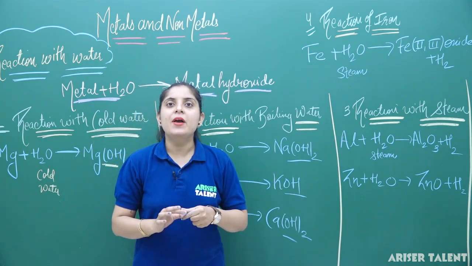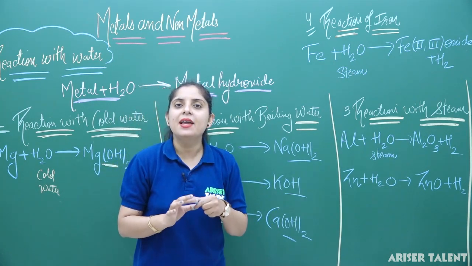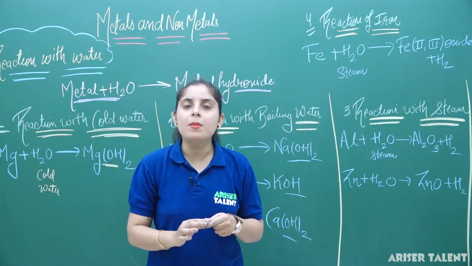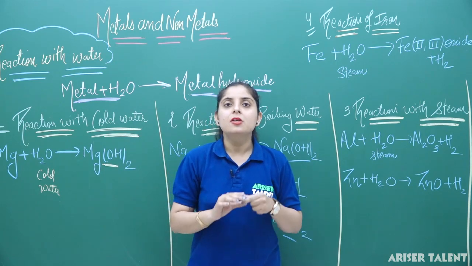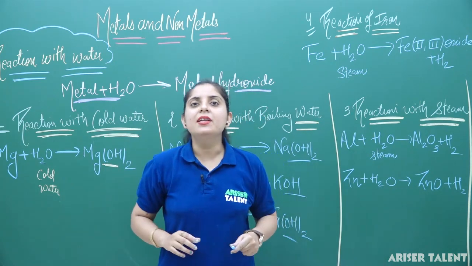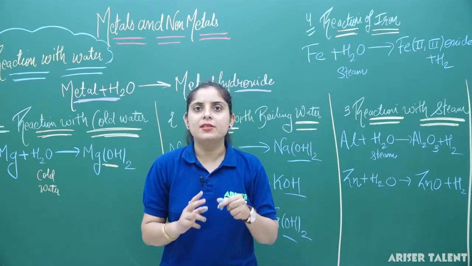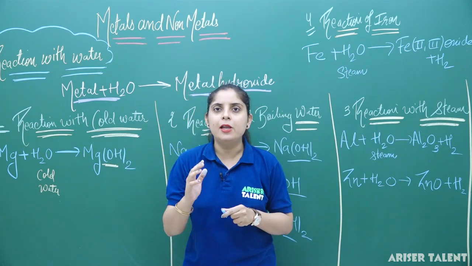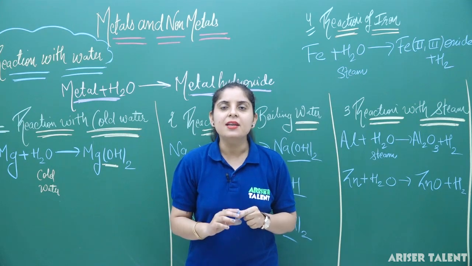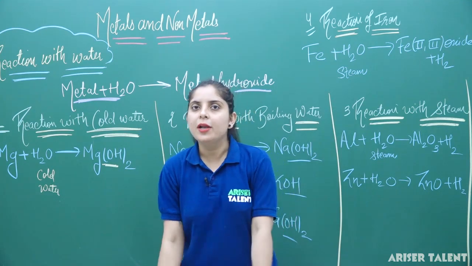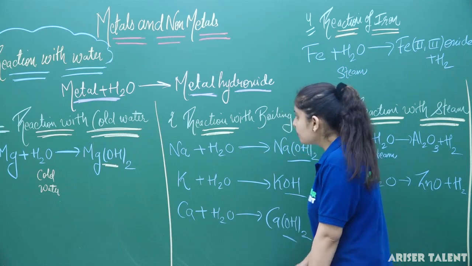Now after reaction with oxygen and water, we are moving to the third category, that is about reaction with dilute acids. Whenever a metal is going to react with the acid, it is going to form a corresponding salt along with the liberation of the hydrogen gas. So if you are considering the dilute acids, you have to take only two acids, that is dilute HCl and dilute H2SO4. So we will do all the reactions with hydrochloric acid and sulfuric acid only. So let's proceed to the next part here.